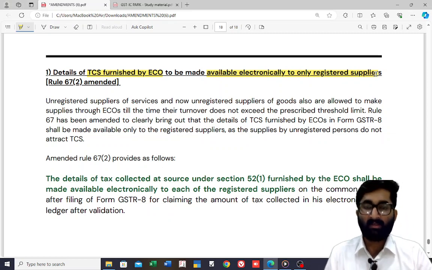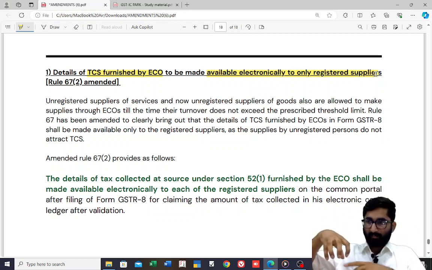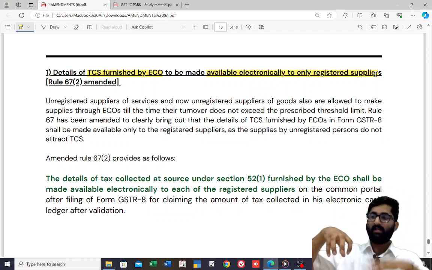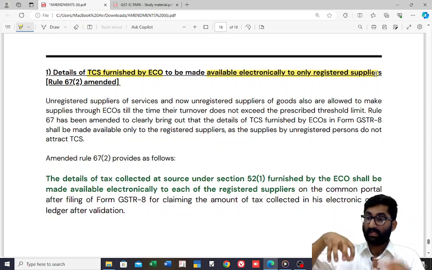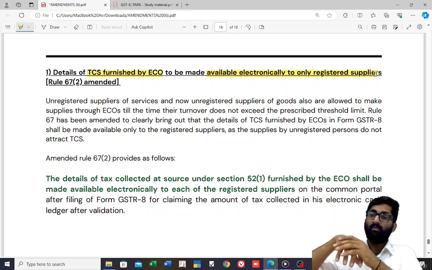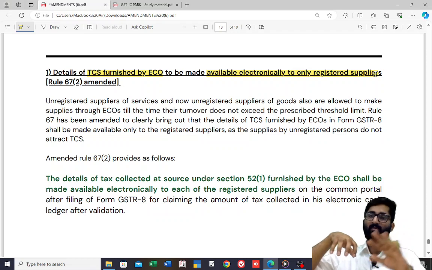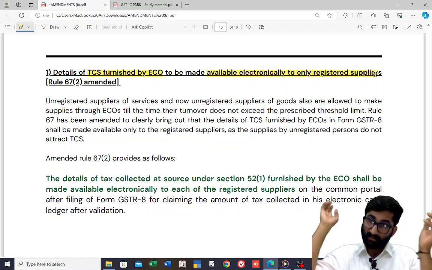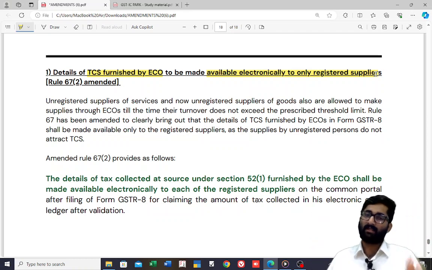See, earlier, if a supplier was supplying any goods or services through e-commerce, then compulsory registration was there. As we discussed in the last video, compulsory registration was there. Then for service providers, one exemption came, up to 20 lakhs and 10 lakhs you are not required to take registration. Recently one more amendment, even for goods, up to 20 lakhs and 10 lakhs or 40 lakhs you are not required to take the registration.